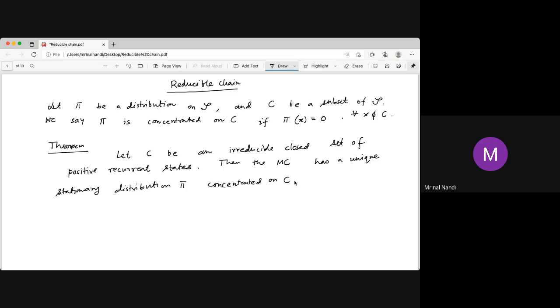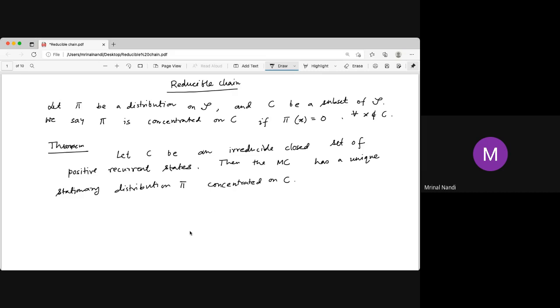Obviously, a distribution concentrated on C1 and one concentrated on C2 must be different, because the sets are different. So if there are 10 irreducible closed sets of positive recurrent states, there are 10 different stationary distributions. We don't know yet whether there are more than that or not.